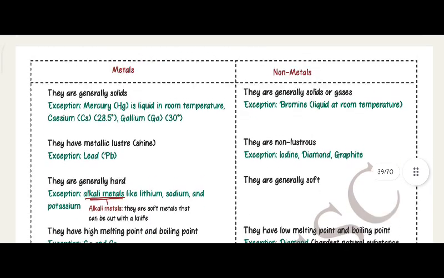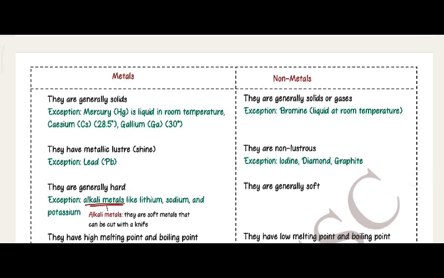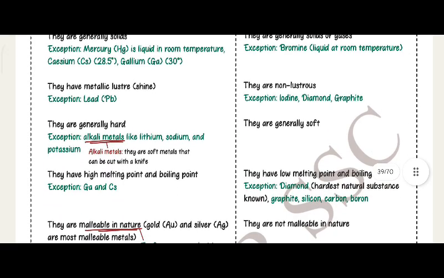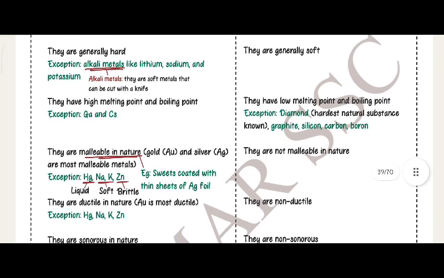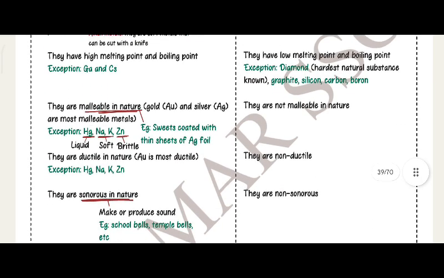Metals and non-metals. Metals are generally solids. Exception: mercury, Hg, is liquid at room temperature. Cesium, Cs, melts at 28.5 degrees and gallium, Ga, at 30 degrees. They have metallic luster, they shine. Exception: lead, Pb. They are generally hard. Exception: alkali metals like lithium, sodium, and potassium. Alkali metals are soft metals that can be cut with a knife. They have high melting and boiling points.